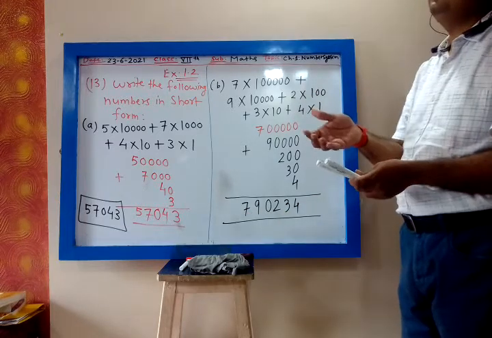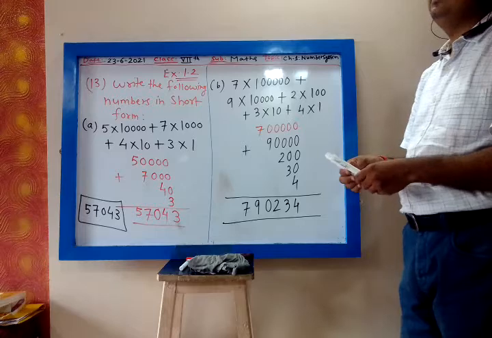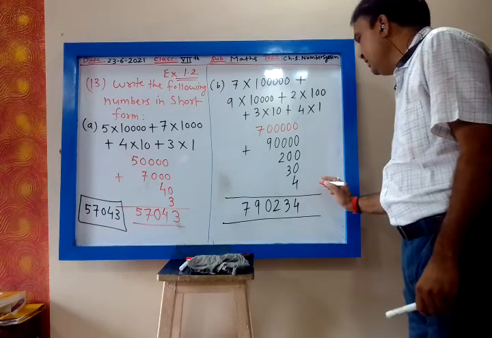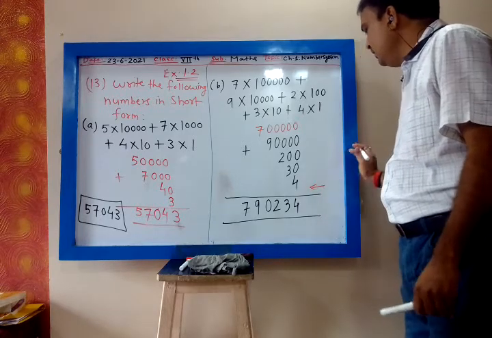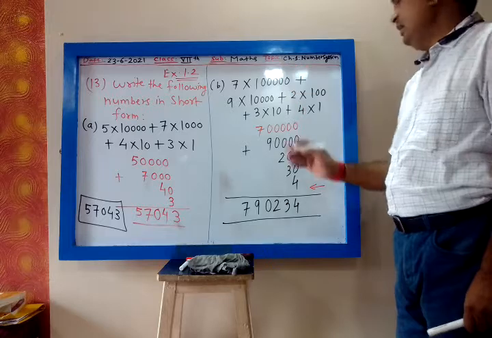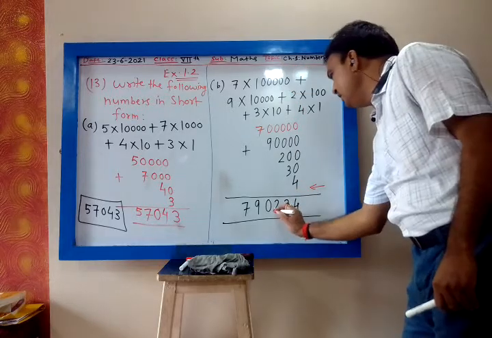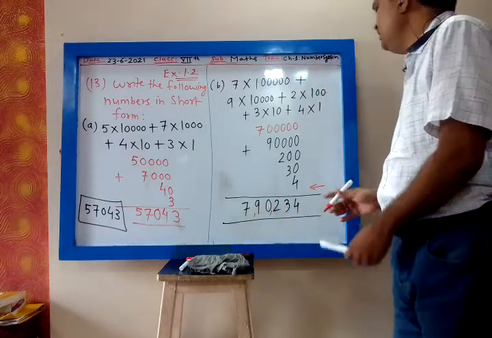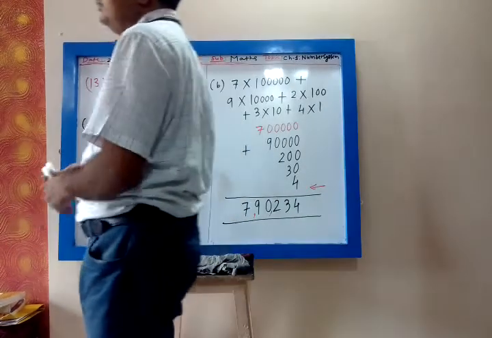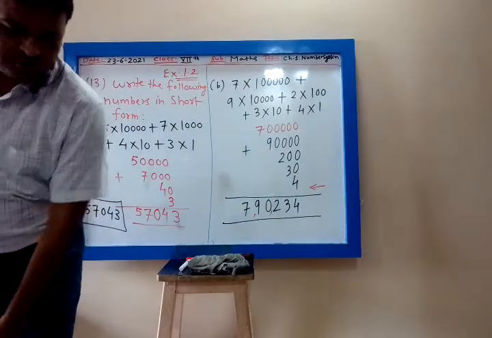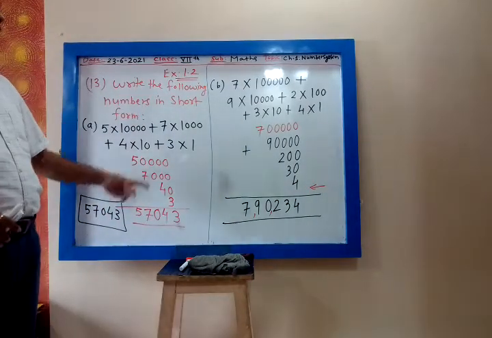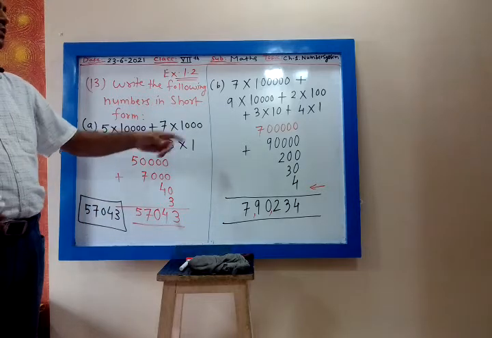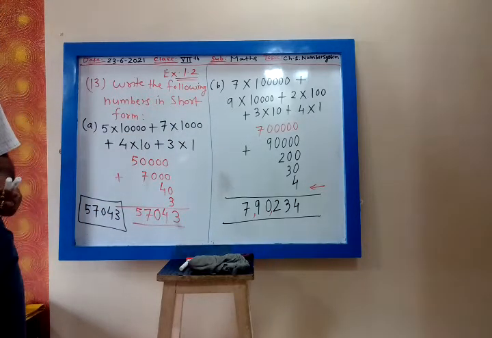You can write this in the Indian system of numeration. In the Indian system of numeration, we move from right to left and put the comma after 3 digits, then every 2 digits. So 7,90,234. This is the short form. So we are given the number in the expanded form. From expanded form, we have to write down that in the short form. That's all.